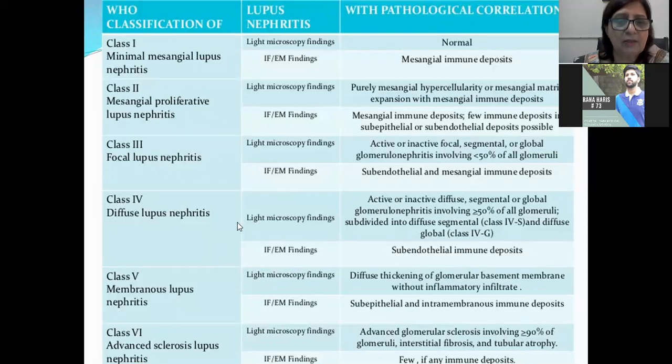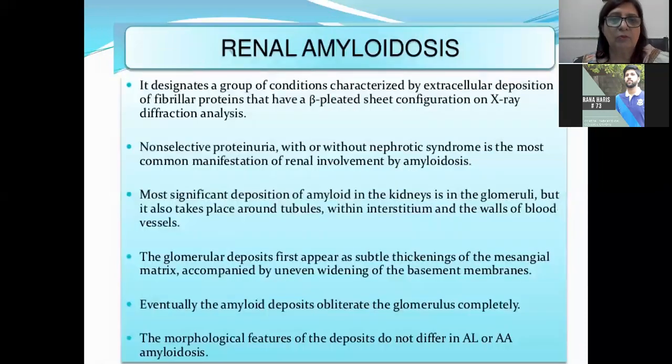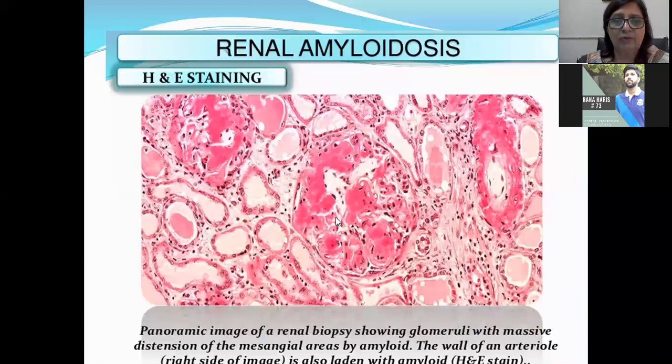As the class increases, we are going towards end stage renal disease. You can also say that, okay. So these are the 6 classes of lupus nephritis which are seen in systemic lupus erythematosus. Renal amyloidosis you have done in your third year. I'm only going to show you the slide.